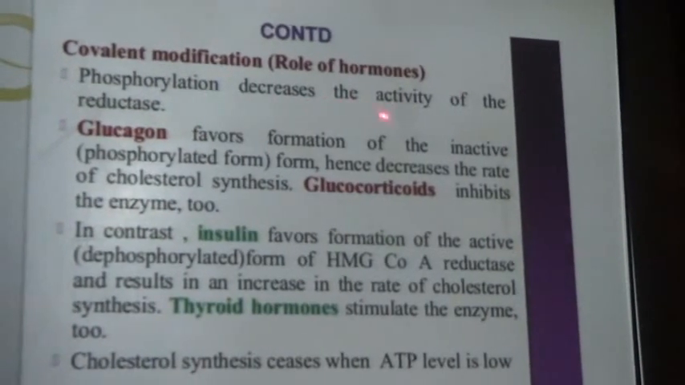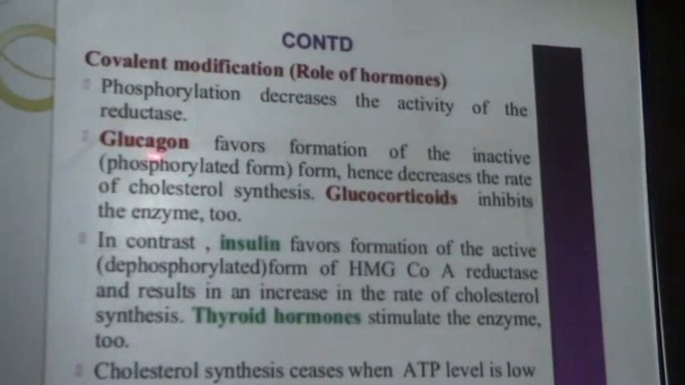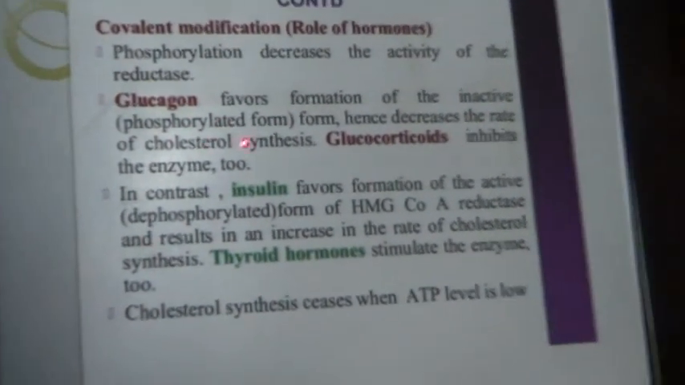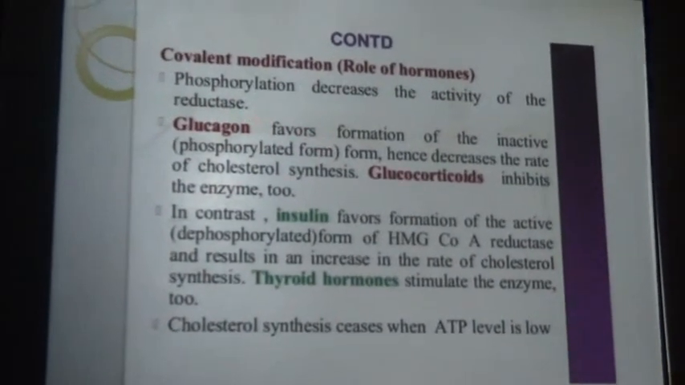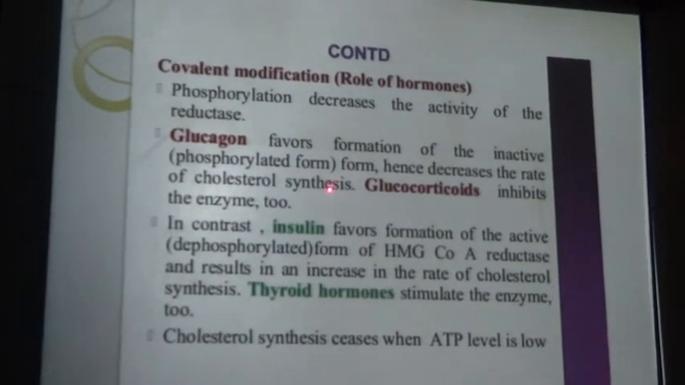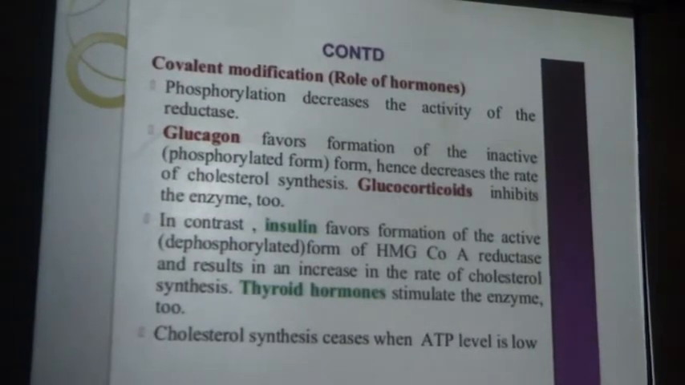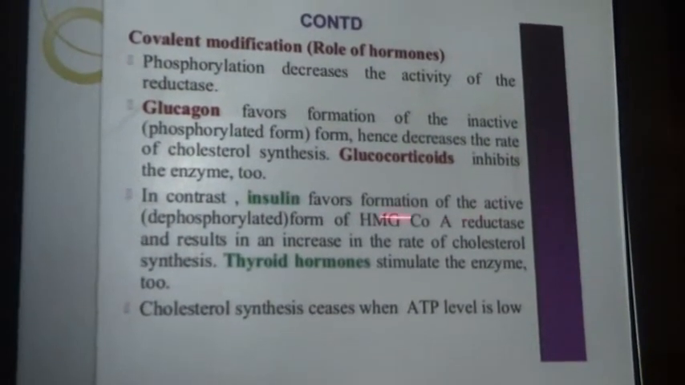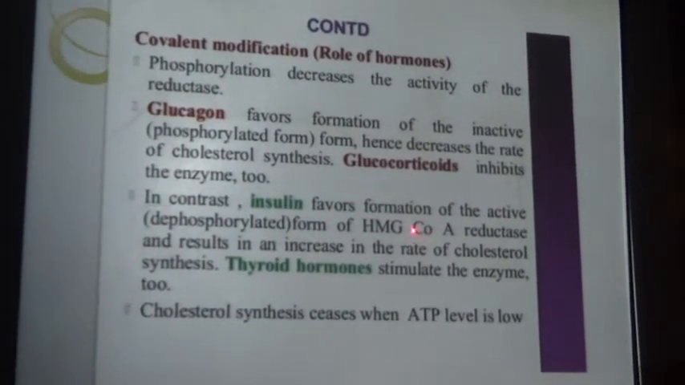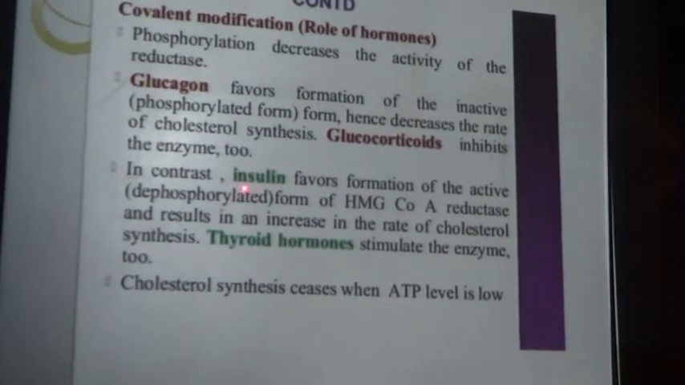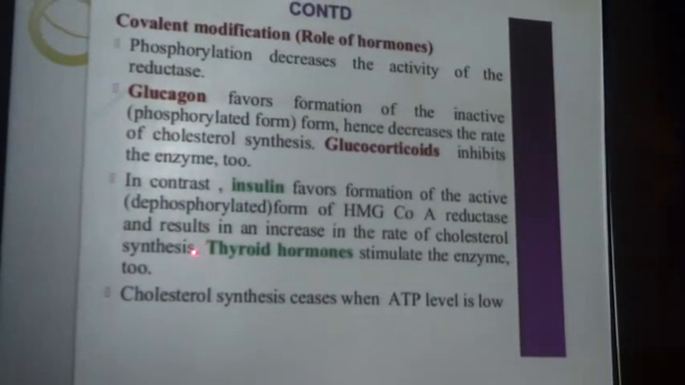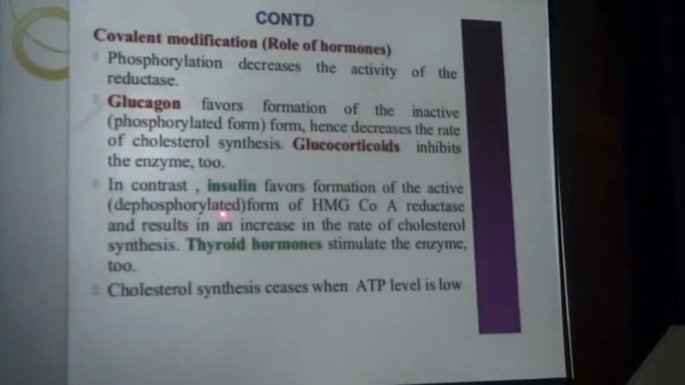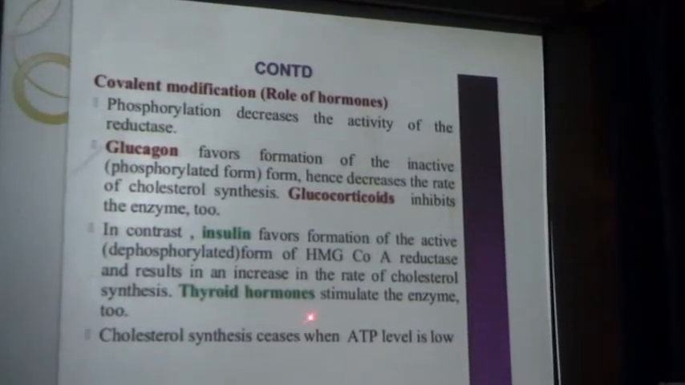Next, what is the covalent modification and the role of hormones? Phosphorylation decreases the activity of the reductase enzyme, and glucagon favors the formation of the inactive, phosphorylated form of the reductase enzyme. Hence that decreases the rate of cholesterol biosynthesis, and glucocorticoids also inhibit the regulatory enzyme. On the other side, insulin favors the formation of the active, dephosphorylated form of HMG coenzyme A reductase, and that increases the rate of biosynthesis. Thyroid hormones also stimulate HMG coenzyme A reductase, and that enhances the synthesis.